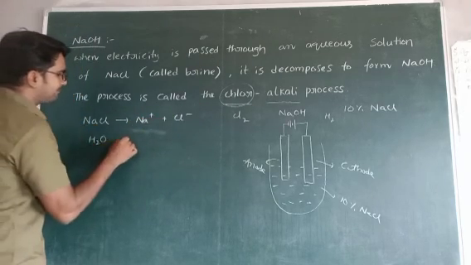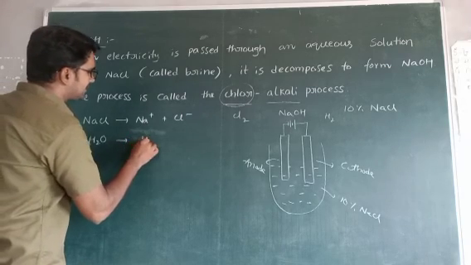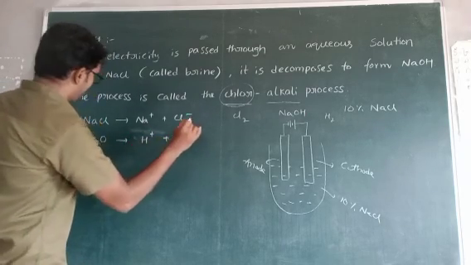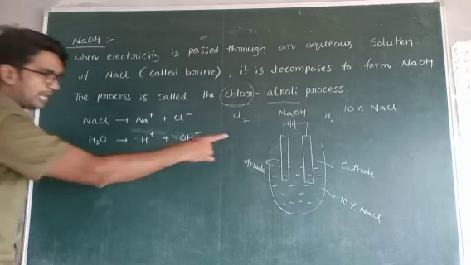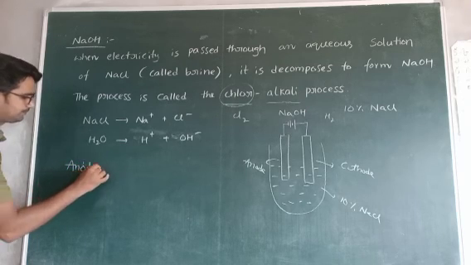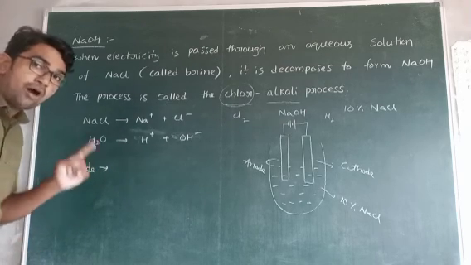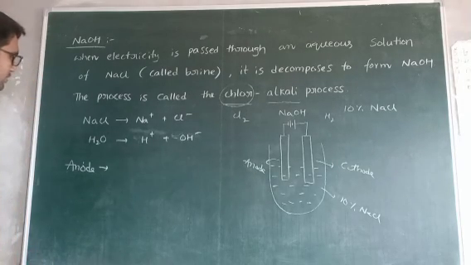At the same time, H2O is also dissociated as H plus, OH minus. Okay, but two electrodes are there. At anode, generally at anode oxidation takes place. Oxidation means loss of electrons.